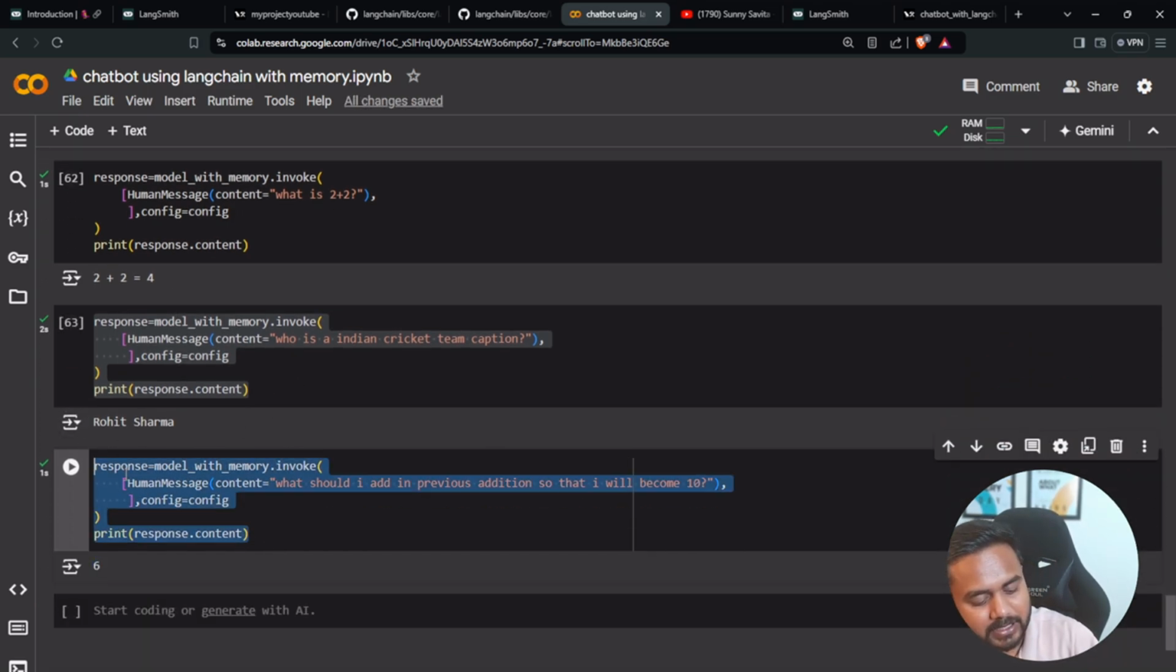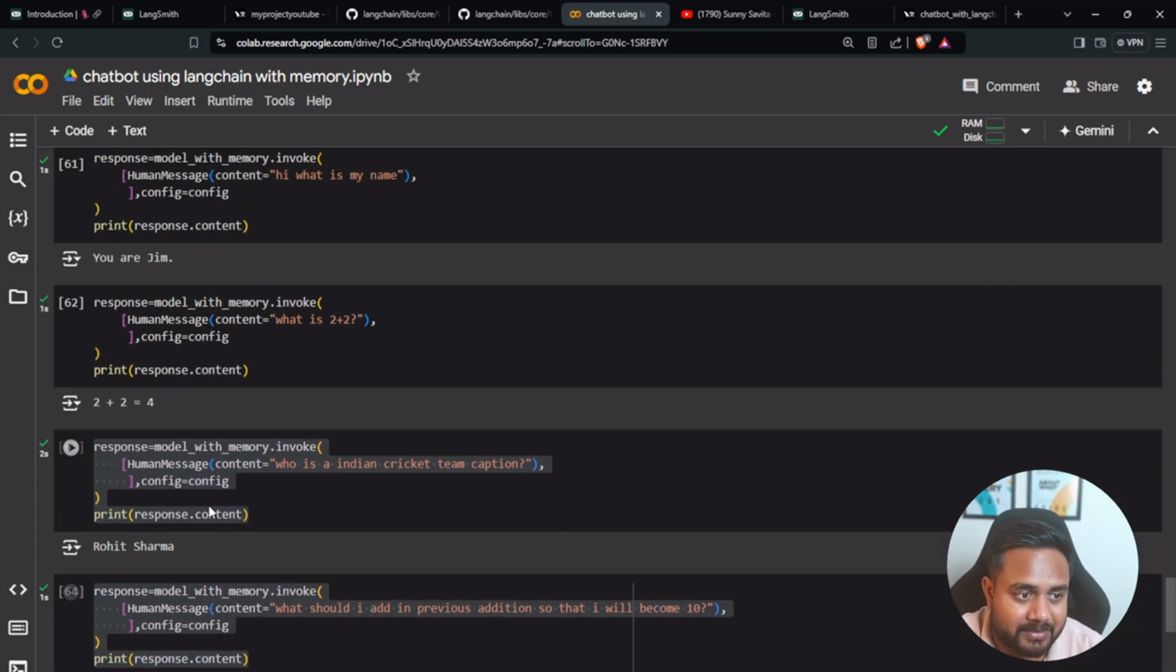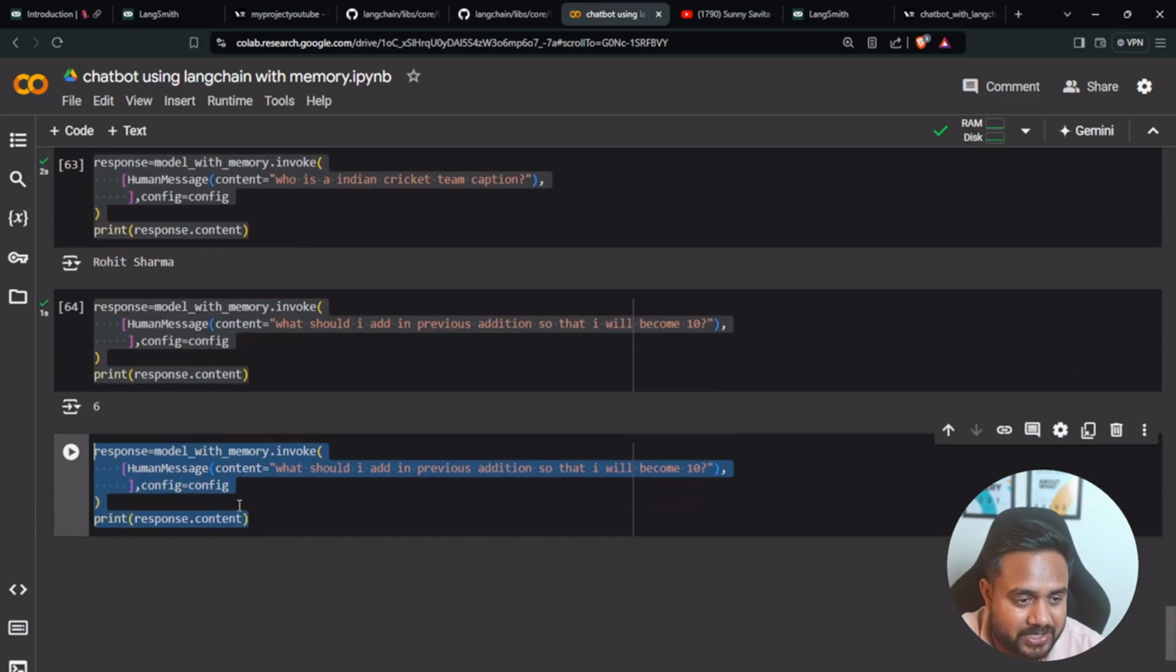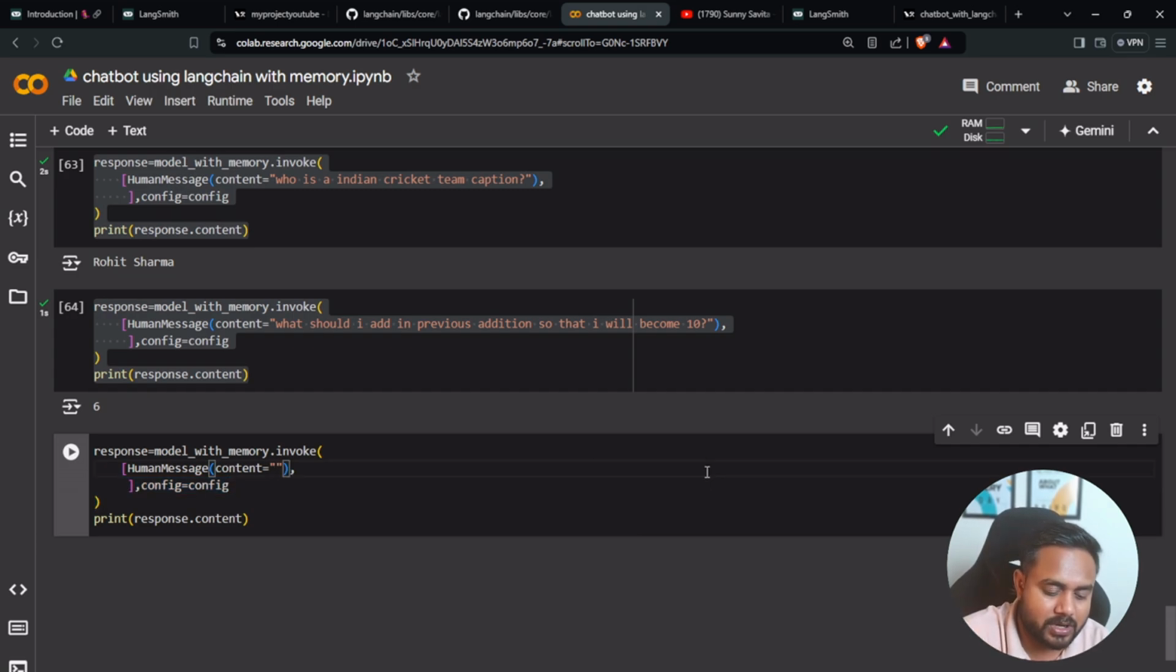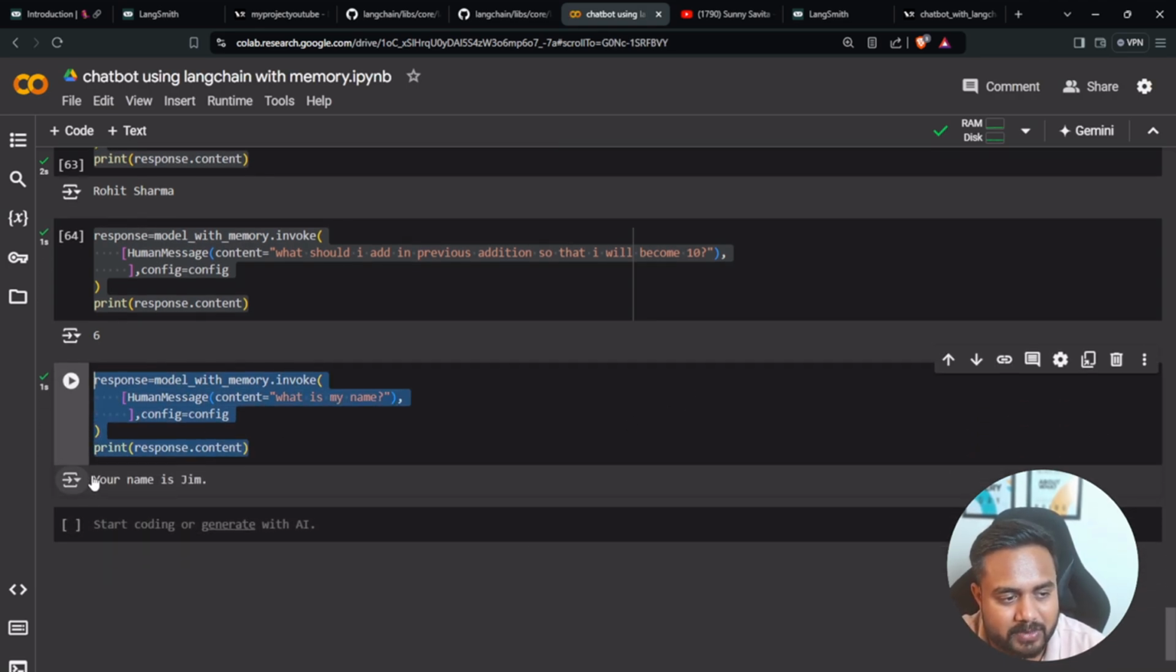Now again I can ask, and this is the real chatbot now, right? I'm running it like this, but I should not. I can run it using a for loop, and then it is going to feel like a proper conversation. So here I can ask one more question: what is my name? Let's see what our response is. It is saying your name is Jim.